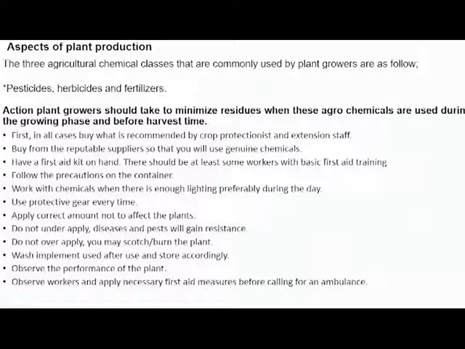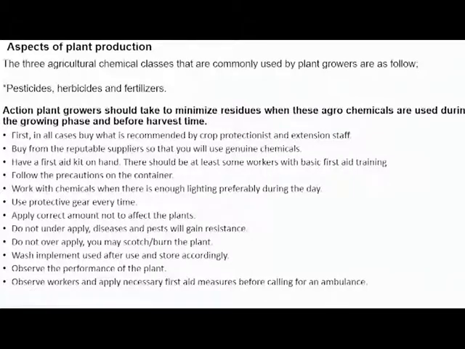In this module, I also want us to look at the aspect of plant production. There are 3 agricultural chemical classes that are commonly used by plant growers, which are as follows. These chemicals are pesticides, herbicides, and fertilizers. All of these are used by plant growers to make sure that their plants are protected from harmful diseases or pests.